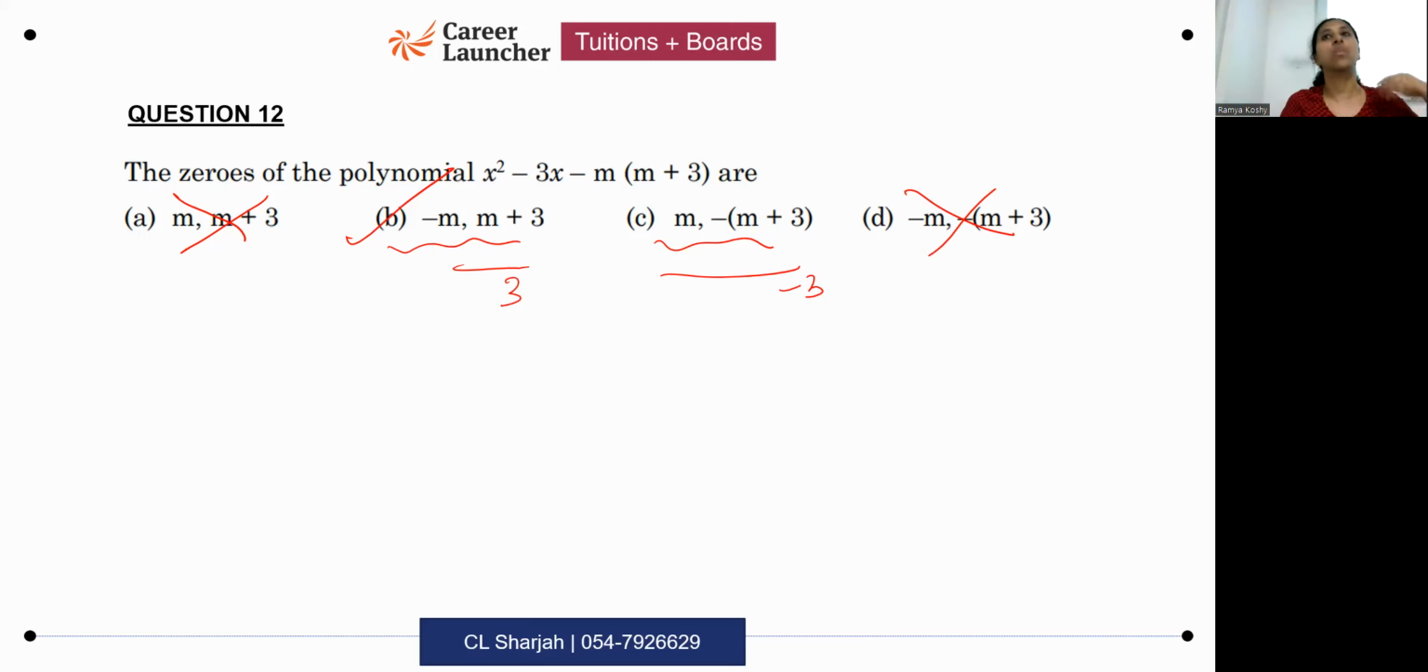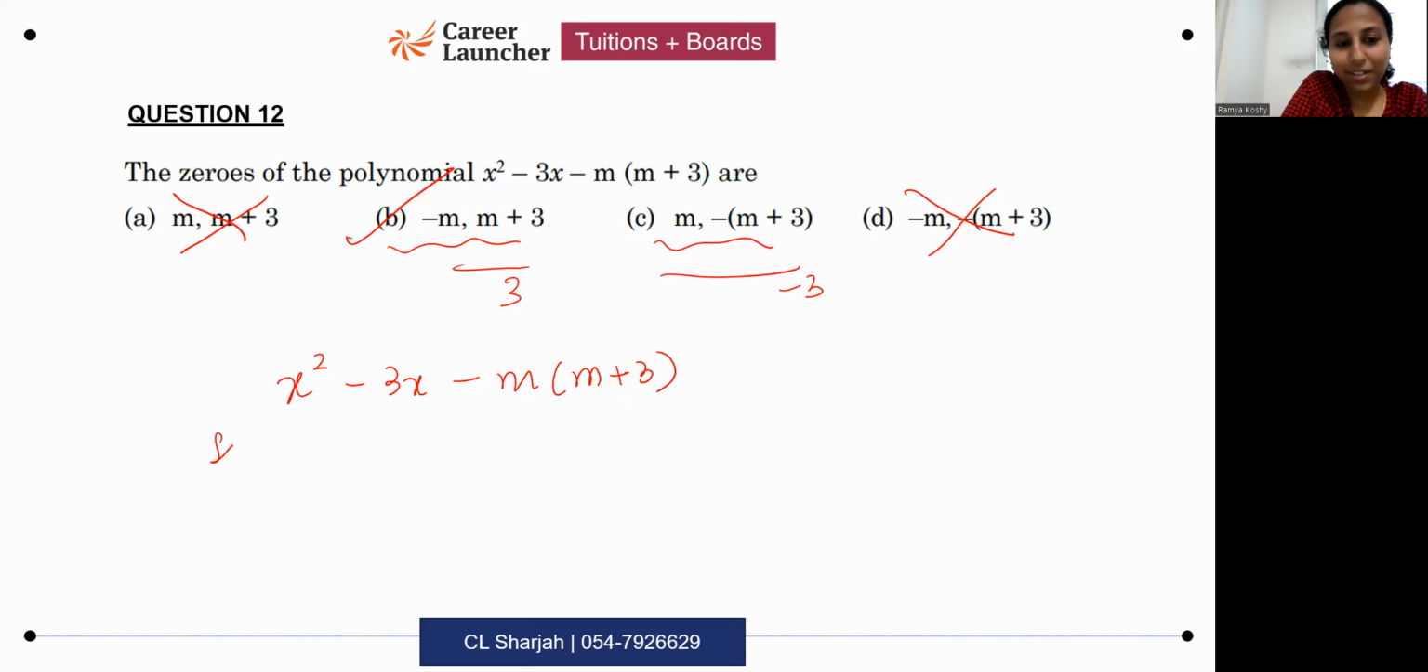What if this was a question without options? How would you do it? So you got a question like this. Sorry, ma'am, should we expand the term m plus 3? I would advise you not to, because it's already factorized for you. They've already done the hard bit for you.